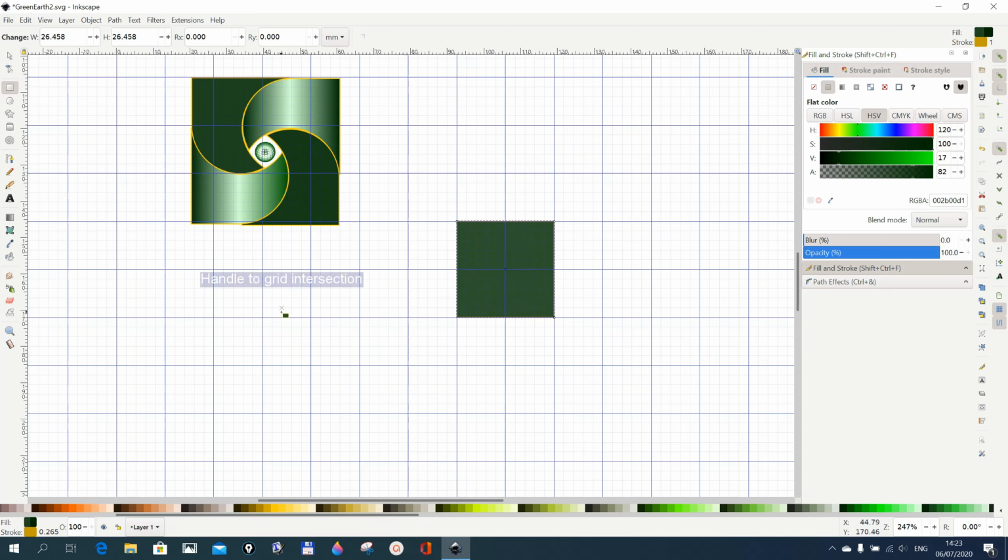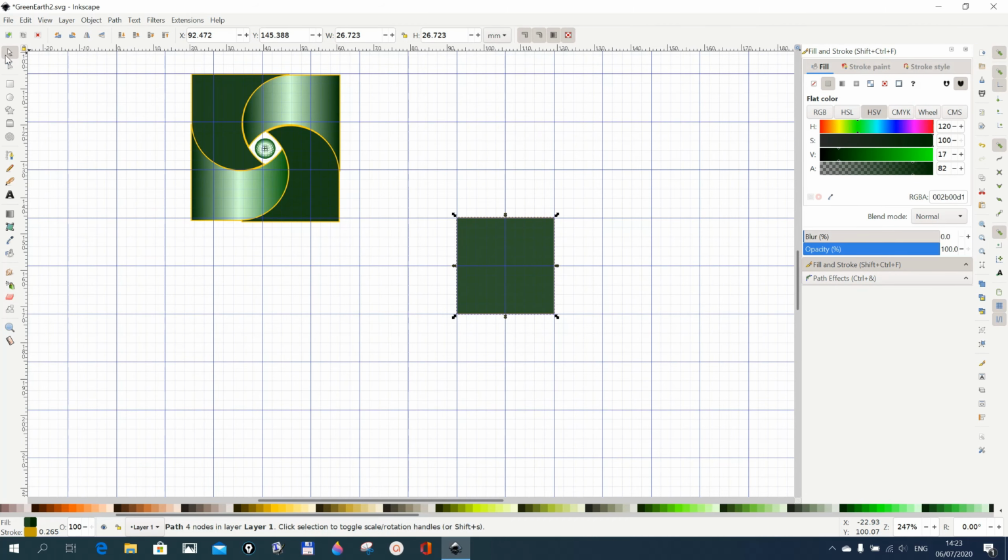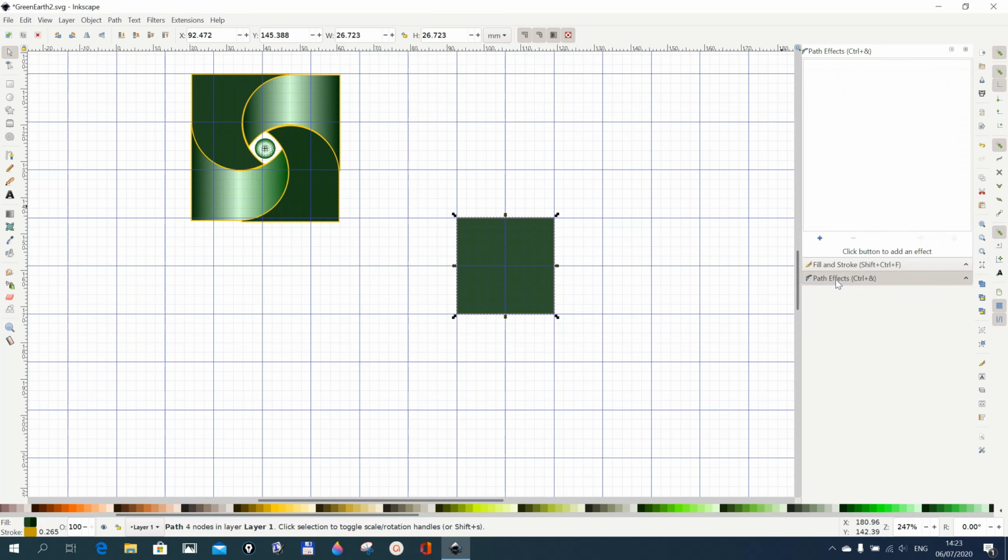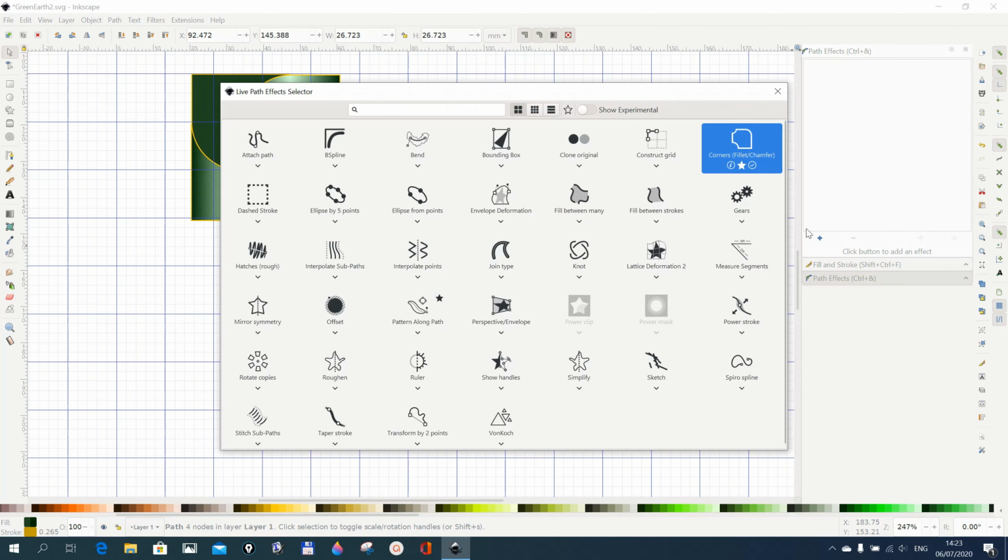Now the next thing we will do is that we go to Path, Object to Path, and then we select our object, and then we use our path effects. Here we press it, or if you did not do it before, you can go here, Path, and choose Path Effects there. Now we come here and we do Add Path Effects.